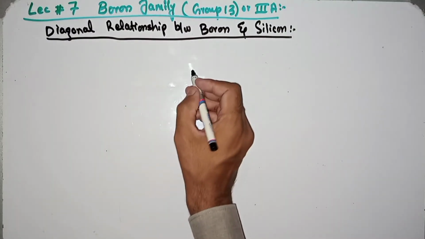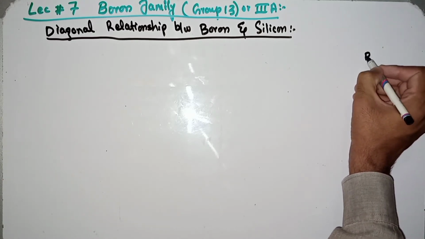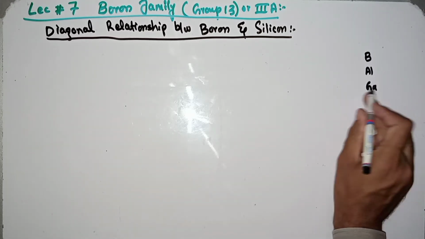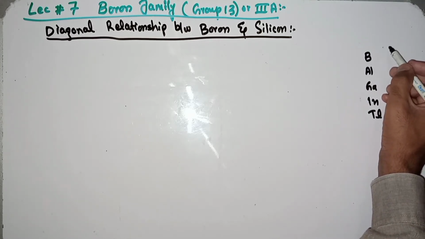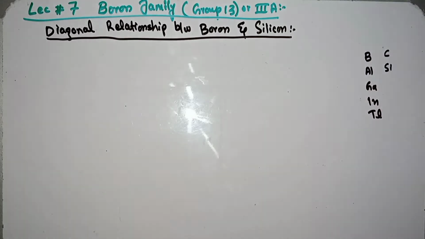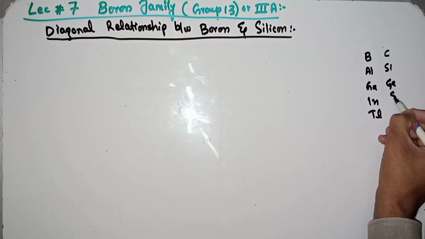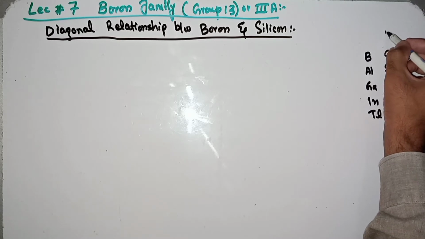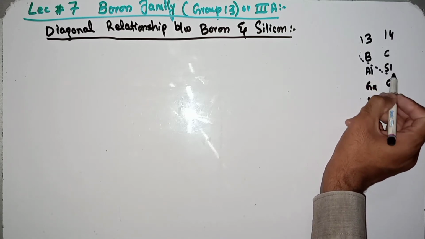Diagonal relationship means that the group of boron, group 13, contains boron, aluminium, gallium, indium and thallium. Here is group 14, which contains carbon, silicon, germanium, Sn and Pb. These are the group 14 elements, and this is group 13.